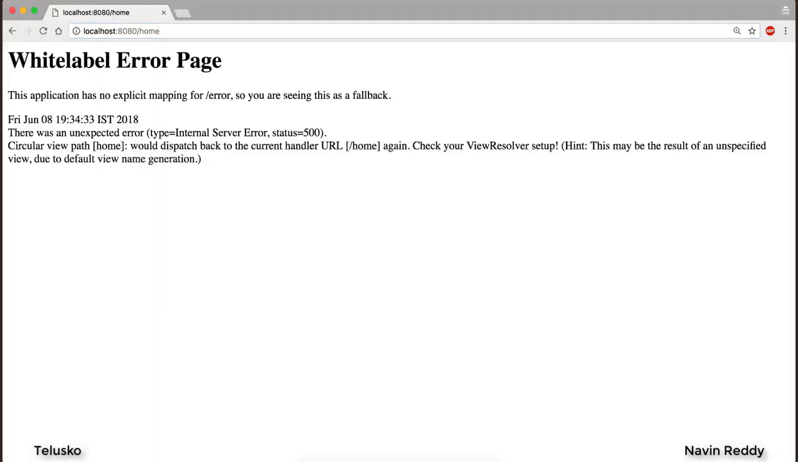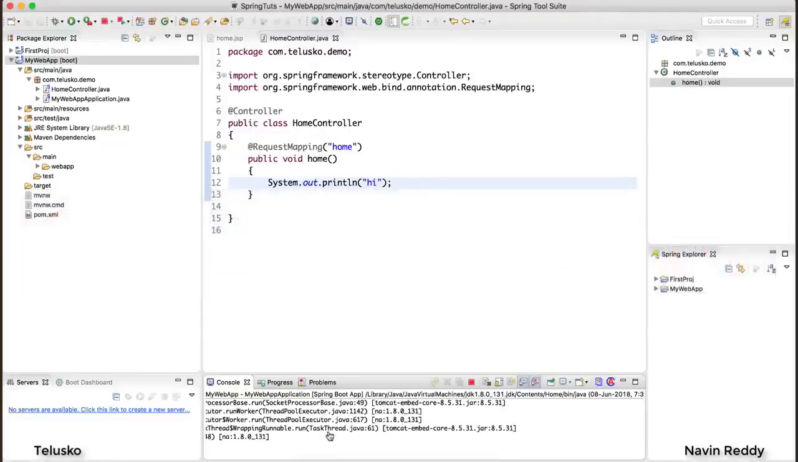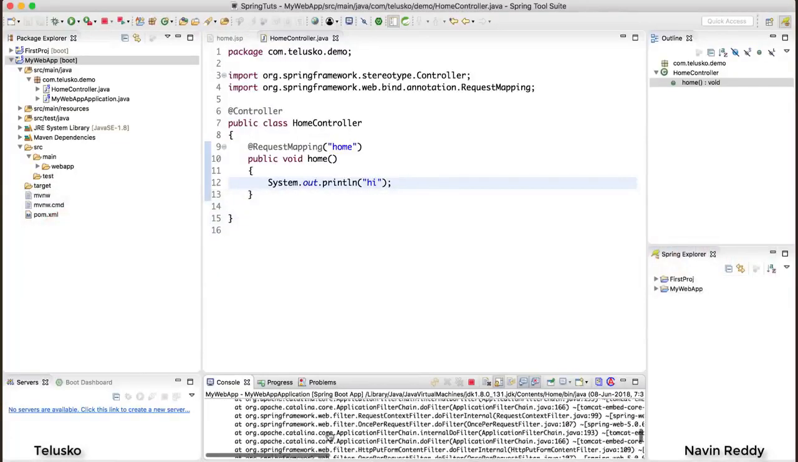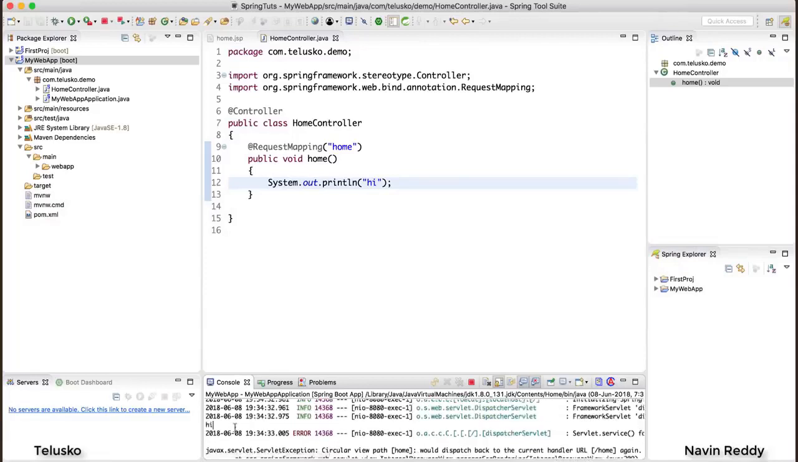Okay, that's fine. We got an error. That's fine. Important thing is to go back to the console. Okay, I hope I will be getting hi there. Okay, can you see that we got hi? That means this controller is handling your request. That was the first step. Okay, when you build a web application, we go in a series of steps.